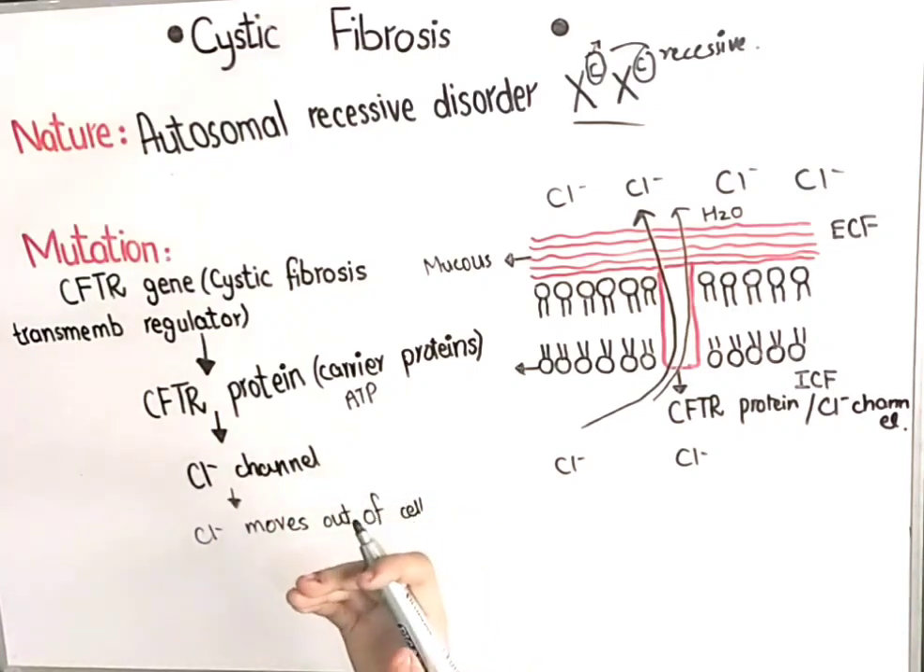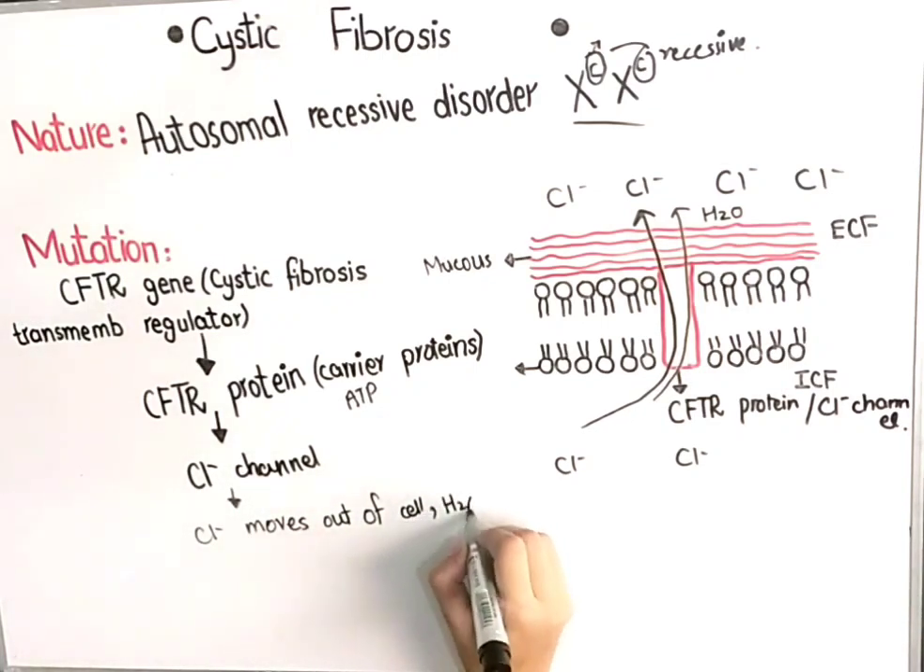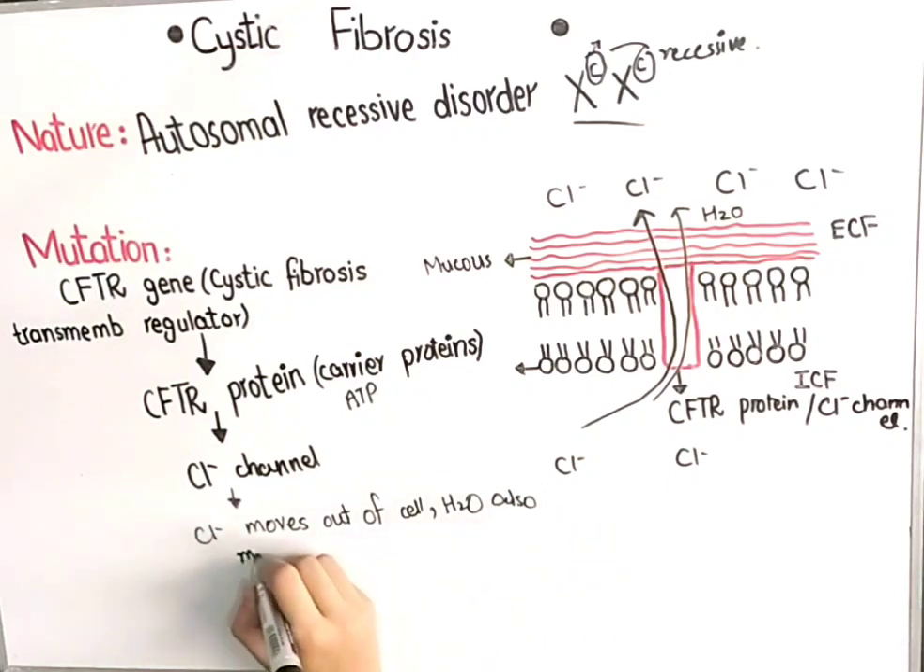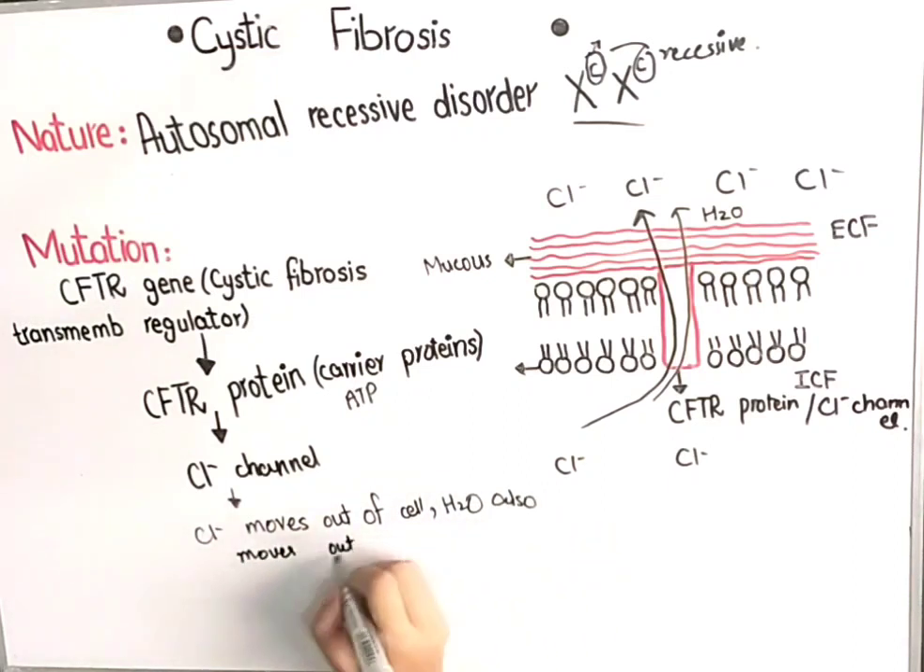and water also follows. Water also moves out of the cell, and what happens is that the mucus which is lining these tracts will become thin, and we have to make this mucus thin. It's normal to have a thin mucus. So the mucus becomes thin. Now what happens in case of cystic fibrosis? In case of cystic fibrosis, the CFTR gene is mutated. What does mutation mean? That there is a change in the nucleotide sequence of the gene. So whenever there is a change in the nucleotide sequence of the gene, it means that the gene is defective.